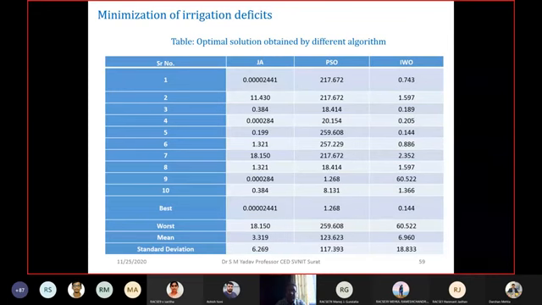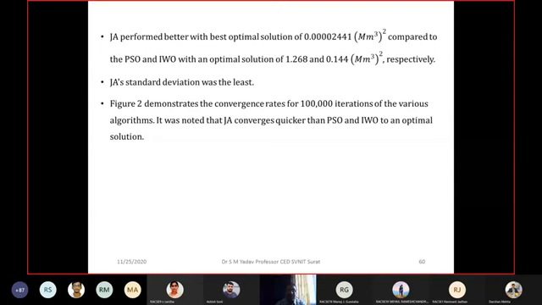Out of these 10, the best ones are 0.002402441, 1.268, and 0.144. That is the best for Jaya, PSO, and IWO respectively. The worst is also given, the mean is also given, and the standard deviation is also given for the results obtained using the Jaya, PSO, and IWO algorithms.